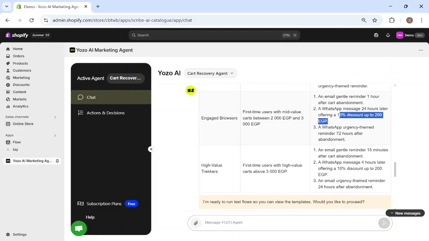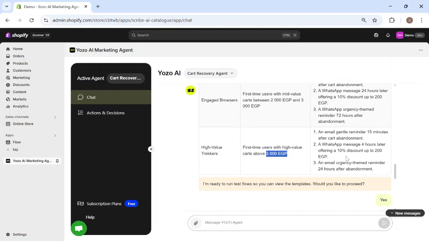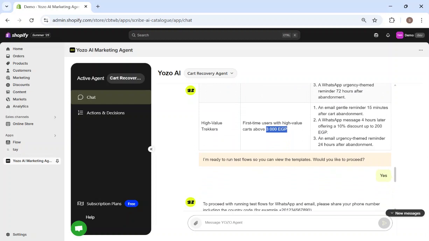High Value Trackers, they're actually using a gentle email reminder, and you'd see here, for example, that the delays are less because the user is a high intent user that actually added a lot to their cart and are also using the 10% discount. And then it says the ready to run test flows so that you can see the template. So do you like to proceed? Yes.